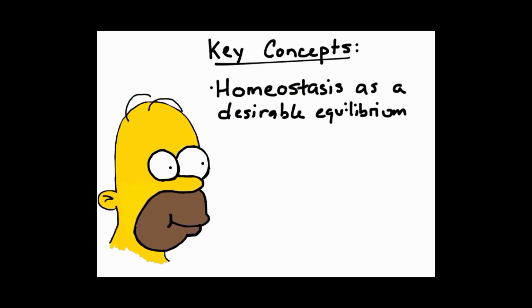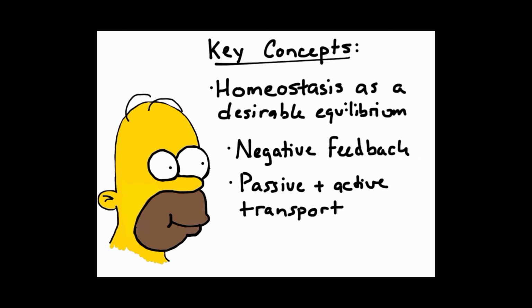A few key concepts to remember. First, homeostasis is a desirable state of equilibrium. Generally, maintaining homeostasis in biology also means maintaining ideal survival conditions. Most organisms use negative feedback loops to maintain this state of homeostasis. Finally, we also use passive and active transport in order to maintain this desirable state of equilibrium.